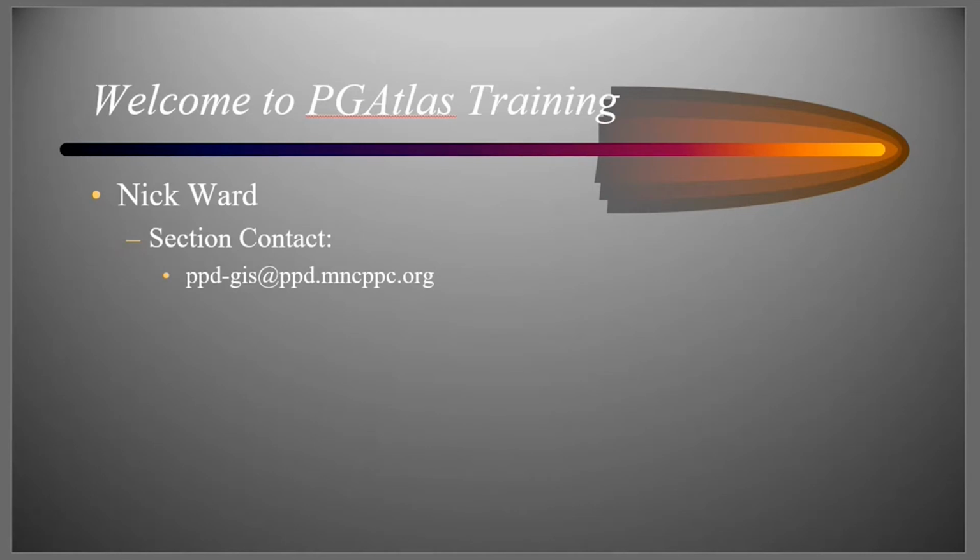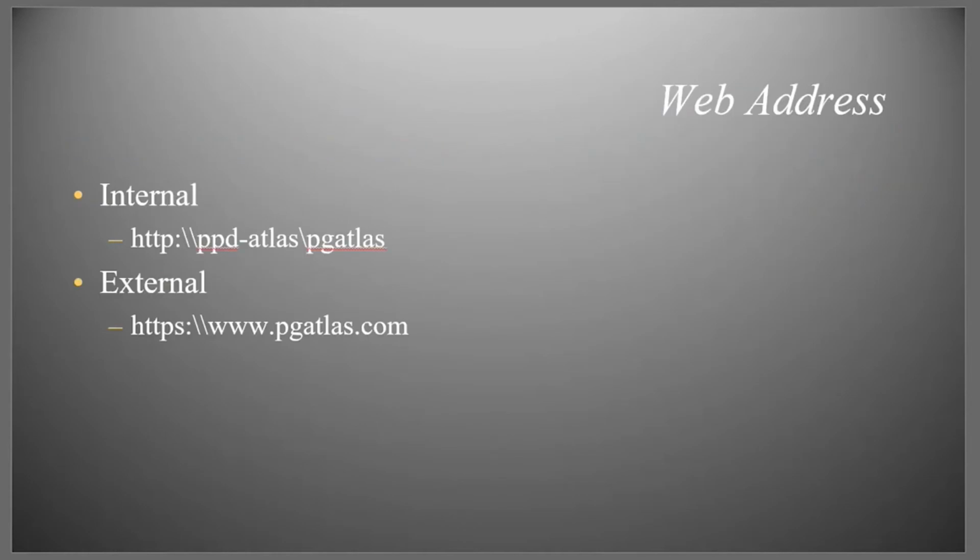Next up, there are really two versions of pGALIS. If you're a commission employee and you have access to the commission network, you can access a different version of pGALIS. That address is ppd-atlas pGALIS. That will give you an internal version, and there are pros and cons to using that version. Everybody else on the outside will be using pgatlas.com. For this class, I'm going to be using the external version.